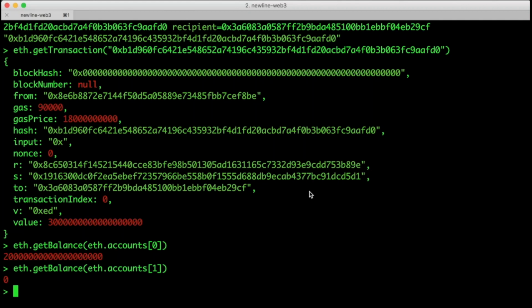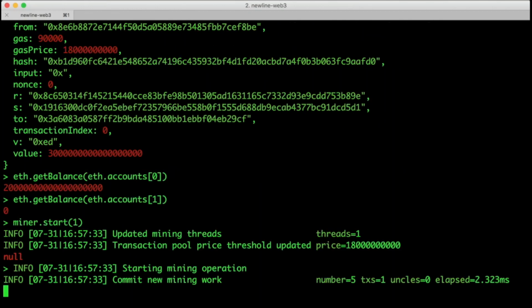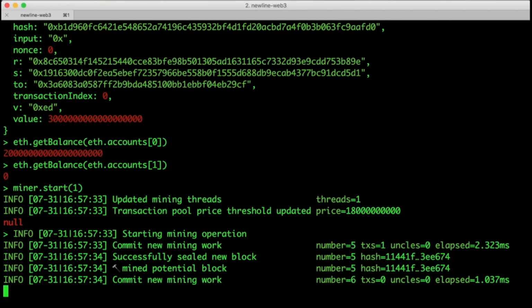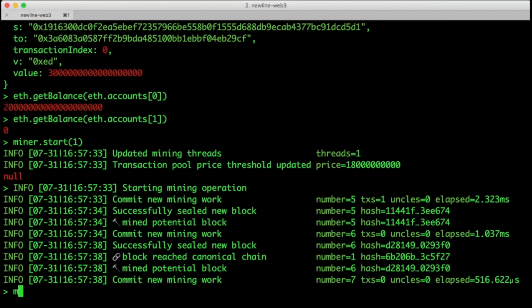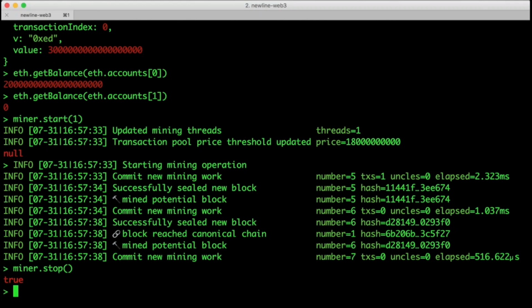In order to process this transaction, we need our miners to include it in a block. We can do that by starting our miner again. Here we'll call miner.start and wait a few seconds. Wait for a few blocks to mine, and then call miner.stop. Notice in our miner debug log that the transactions equals 1. This is saying that this particular block has 1 transaction. And notice that the rest of the transaction numbers are 0, and that's because we haven't been submitting any other transactions, but the miner will still mine the empty blocks just to get the reward.